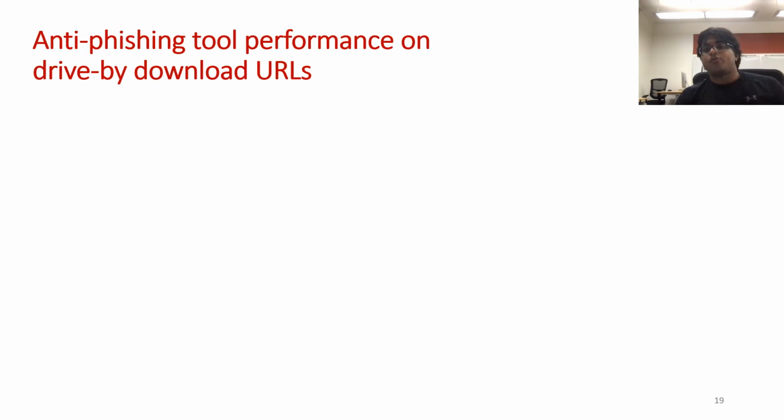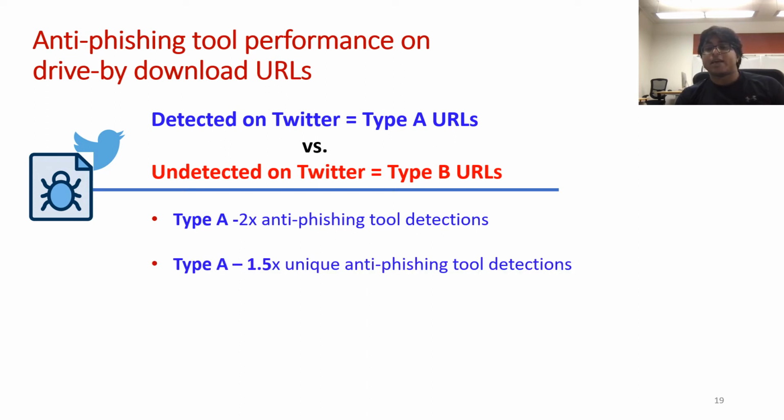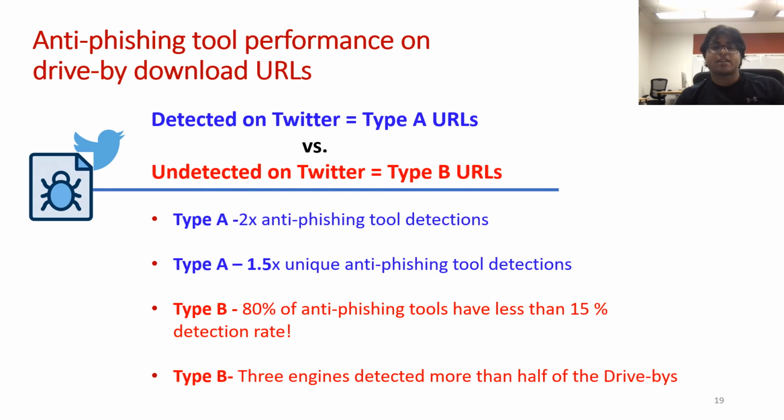We again examine how traditional anti-phishing engines performed against the drive-by download URLs in our dataset. We find that type A URLs actually have twice the detections from anti-phishing tools when compared to type B URLs. Similarly, type A URLs were also flagged by 1.5 times the number of unique anti-phishing engines compared to type B URLs. Also, 80% of the anti-phishing engines were able to detect less than 15% of the type B URLs. In fact, only 3 engines were able to detect half of the drive-by URLs of type B.